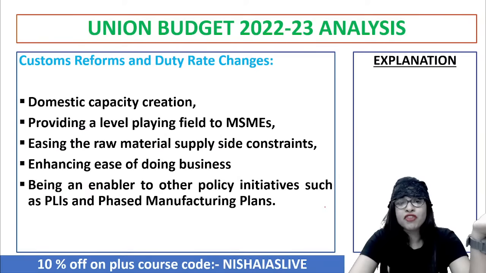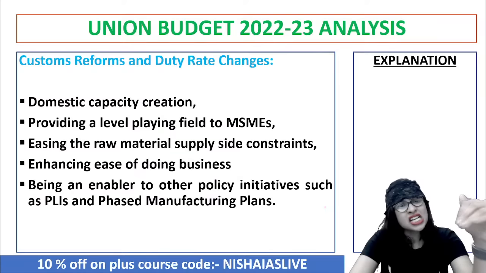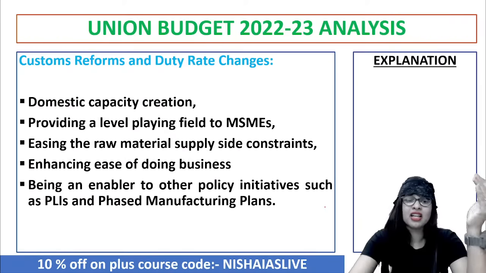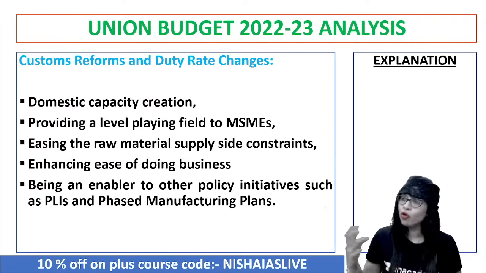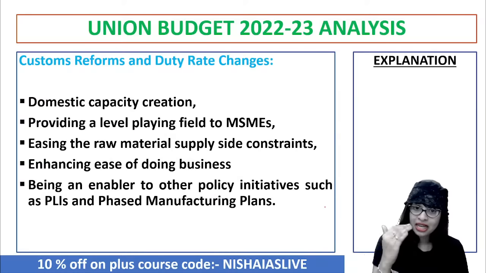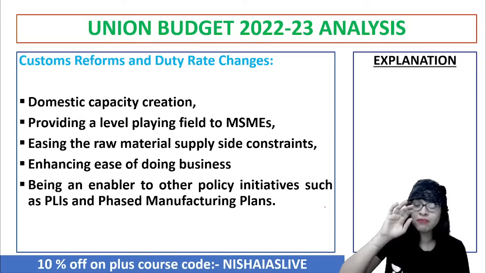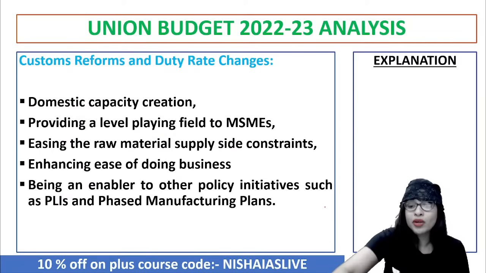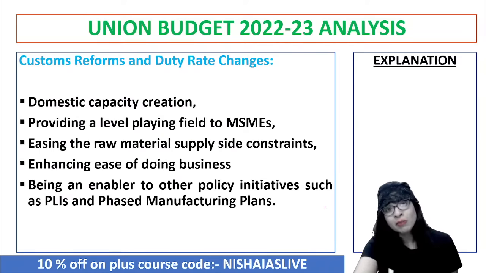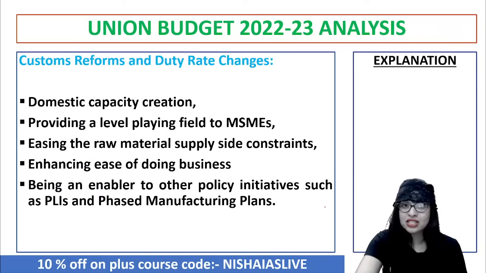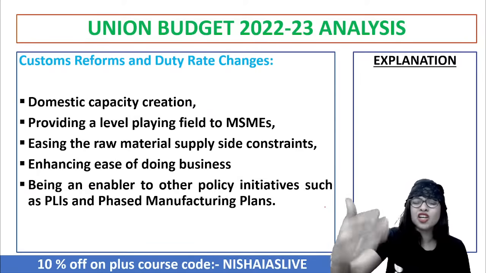With regard to customs reform and duty rate changes, they said domestic capacity creation will be done. They'll be enhancing ease of doing business for more and more startups to come. They'll make sure that the MSME sector is boosted, and all the policy initiatives like production incentives will be boosted up. So indirect taxes will benefit the manufacturers and the customers by not putting them at a higher price for the product, which consists of GST. So multiple benefits like that.